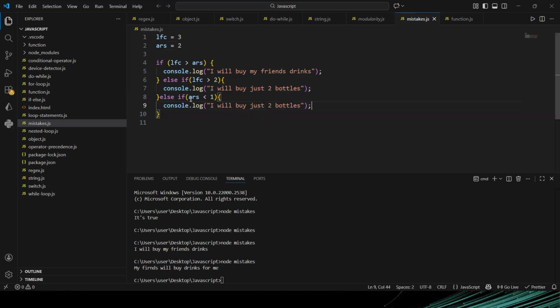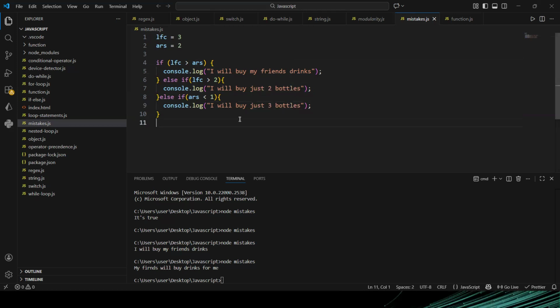These are multiple conditions that I'm checking, and I'm running a block of code based on whether condition 1, condition 2, or condition 3 is true. So we are using the else if statement here. If Arsenal scores less than 1, I'll buy 3 bottles. Do you understand?